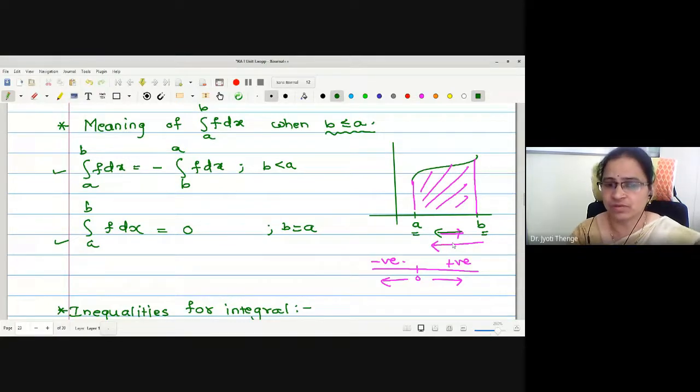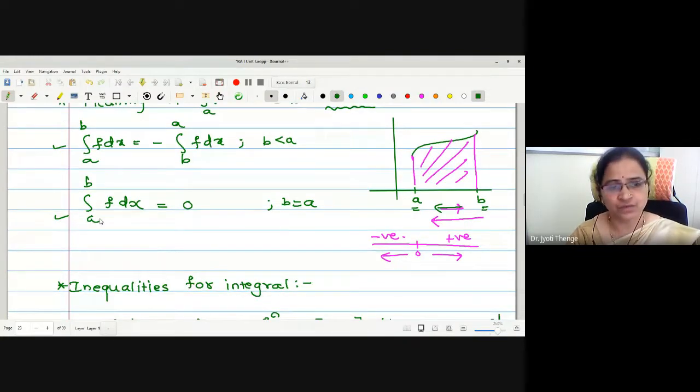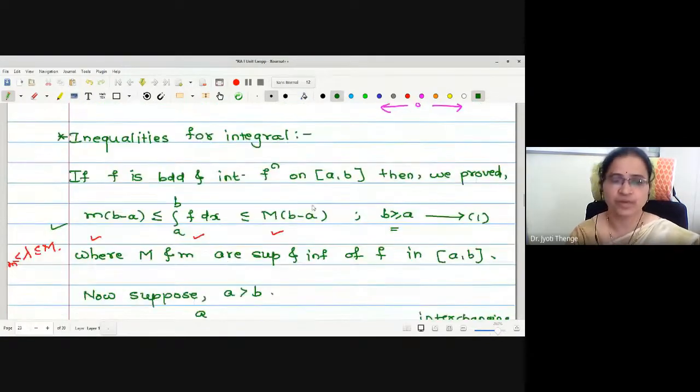Whenever we were considering the integration from left to right, we were counting it as a positive value. Whenever we are going from right to left, we were counting the value as per the convention to be negative. Therefore, for b less than a, the value of the integration is negative integration b to a, and this value is going to be 0 for b exactly equal to a.